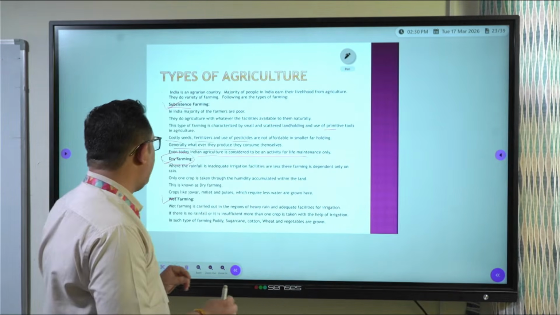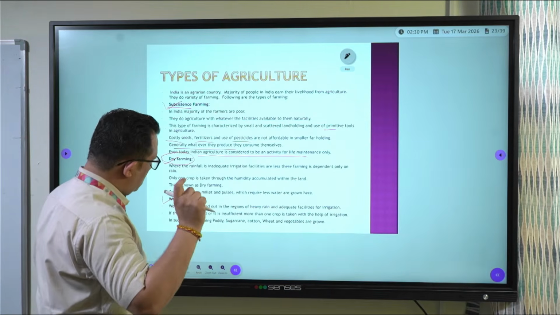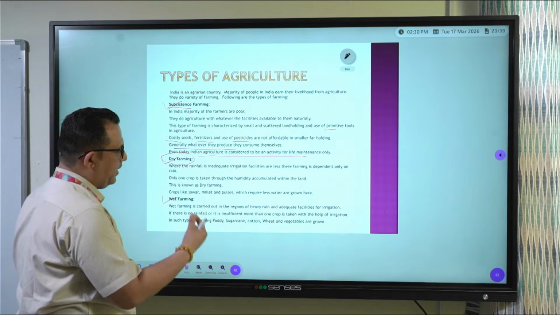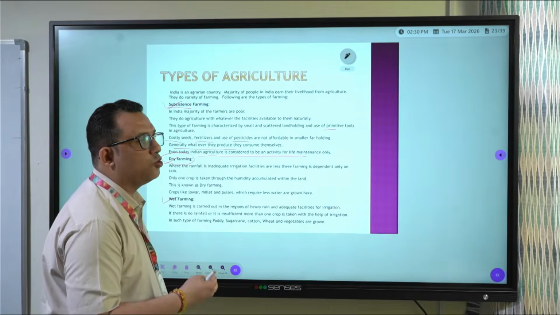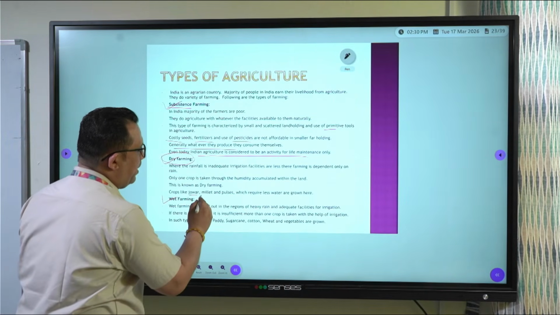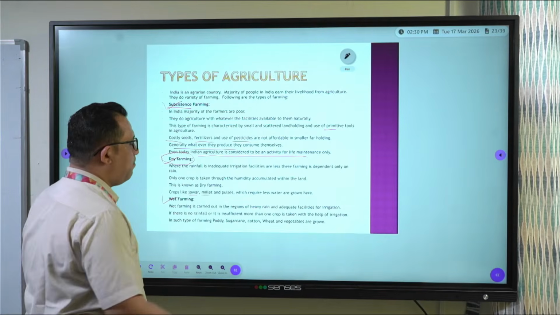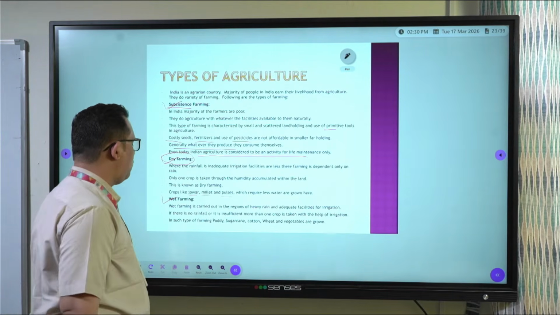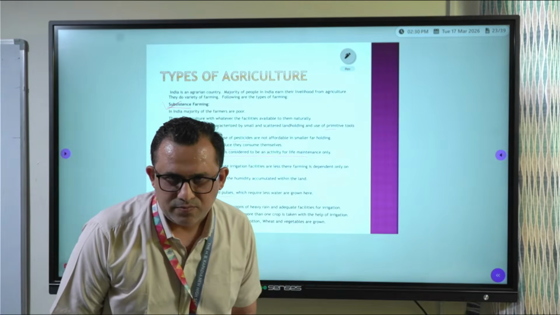So they practice only those crops which require less water, like jowar, millet. Millet is bajra, pulses, which require less water and less attention.